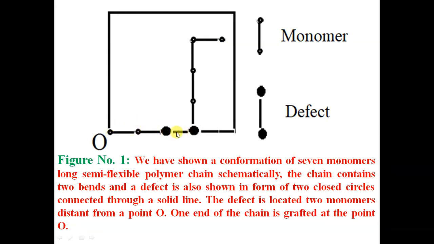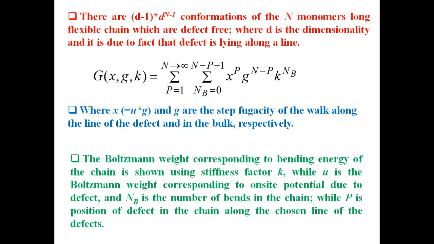So, these two closed circles bonded together are a single defect. So, this is one defect shown here, and these are the monomers. So, we have a 7 monomer long chain where there are 2 bends. So, there is semi-flexibility taken into account, and we enumerate all possible conformations of a chain N monomers long to write the partition function in the grand canonical ensemble.